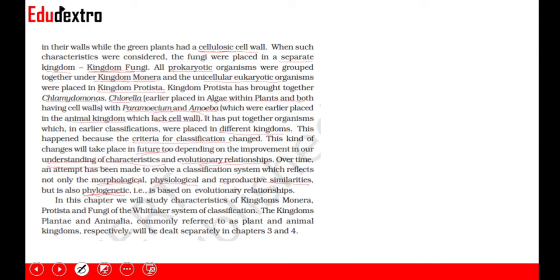Now, what are phylogenetic relationships? Phylogenetic basically means evolutionary relationships. So we are classifying organisms based on all these characters and not just morphological characters. In this chapter, we'll be studying Monera, Protista, and fungi of the Whittaker system, and we'll have separate chapters called Plant Kingdom and Animal Kingdom, which are Chapter 3 and Chapter 4.